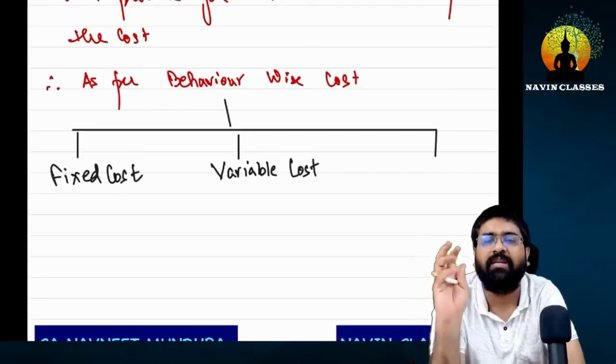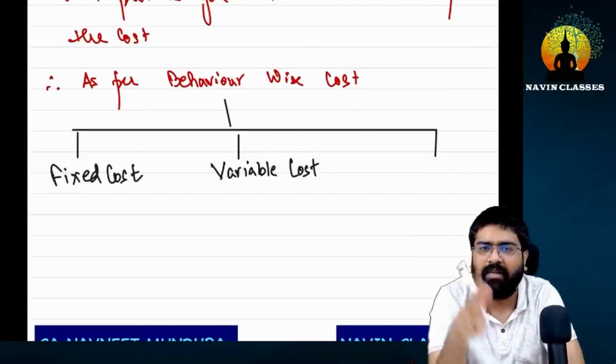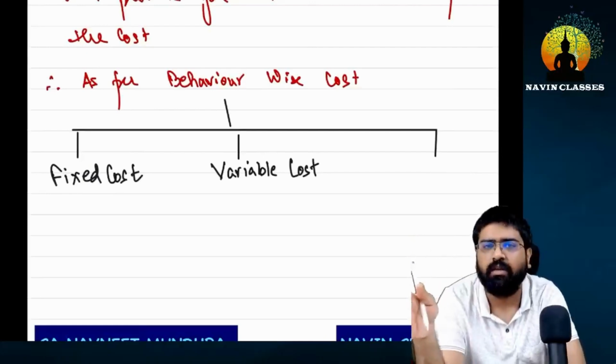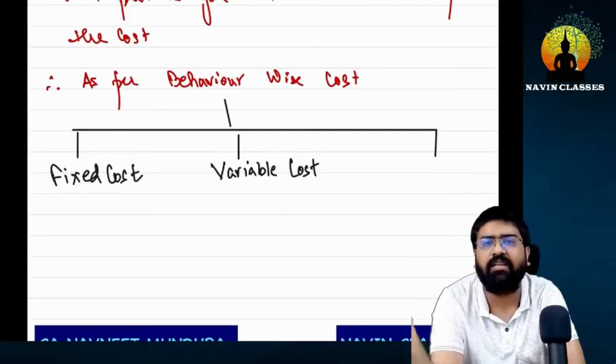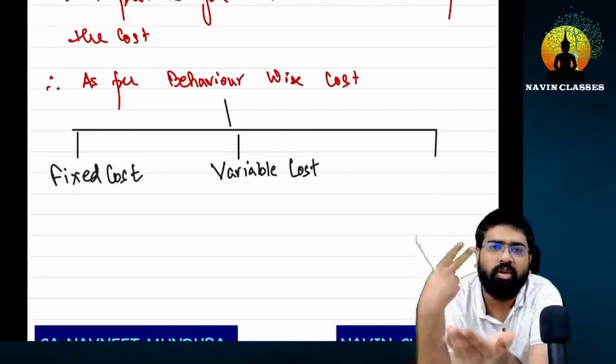We can only treat it element wise, and further we can also consider which cost this is for us. Is it the material for us, or the labor, or the overhead for us, etc. But if we want to know behavior wise, then we cannot just rely on the names. We need to get at least 2 data.